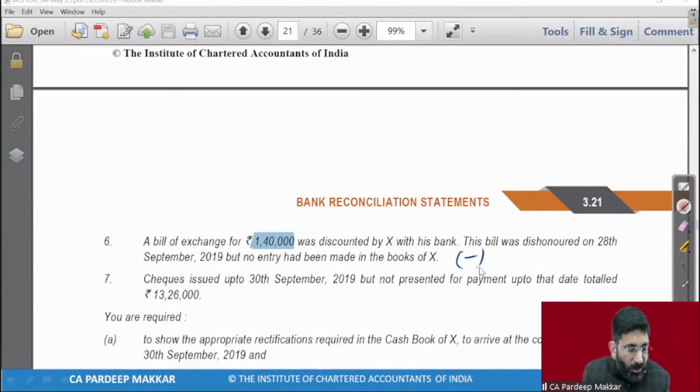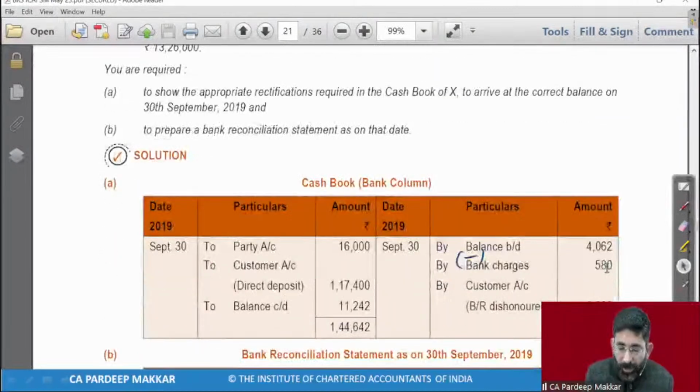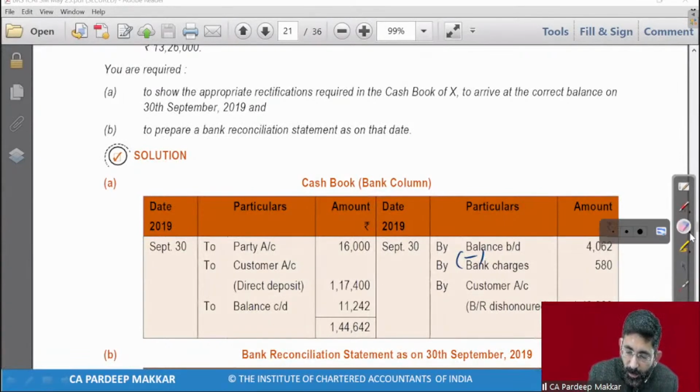That's it. So these will be the transactions which will come into your BRS, into your adjusted cash book. See, here it is. You have entered whatever we have discussed. See, here it is. 4062 was the balance.